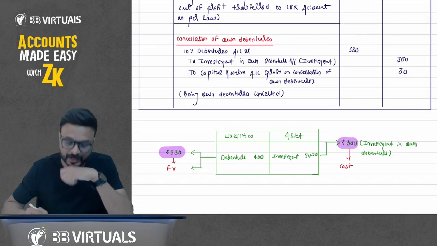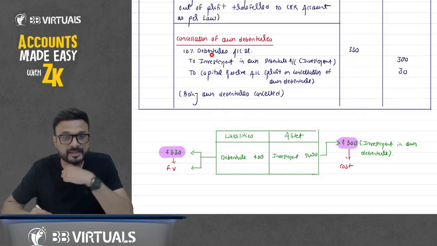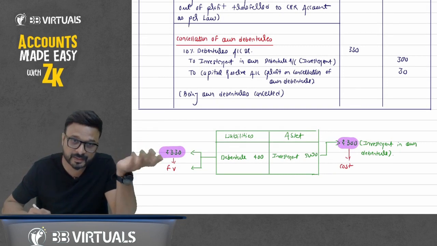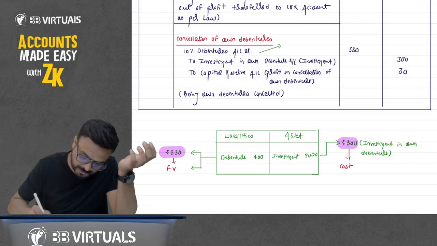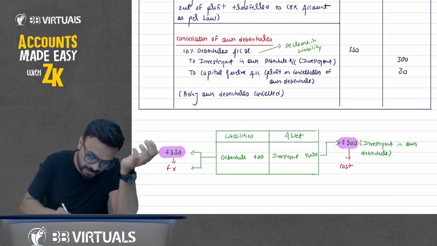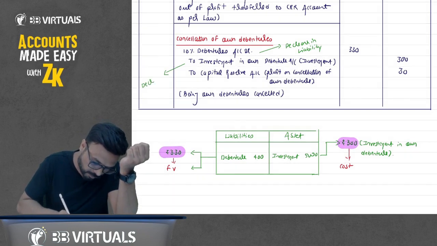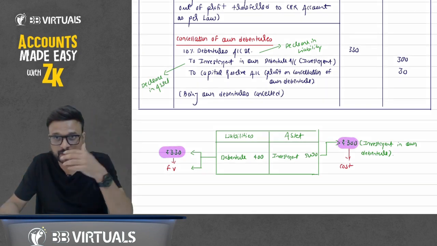That's why we have transferred to capital reserve account. So this entry will pass. 10% debenture account debit to investment account to capital reserve. Debenture is debited because of decrease in liability. Decrease in liability will be debited. Now, why you have credited this investment account? Because we are cancelling it. Decrease in asset. So decrease in liability, decrease in asset.